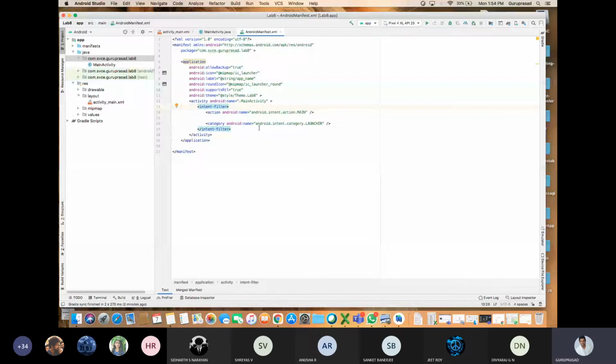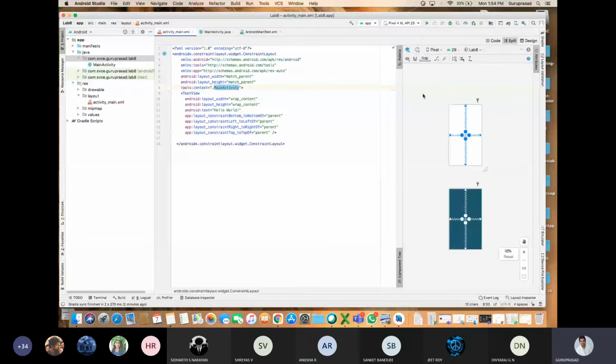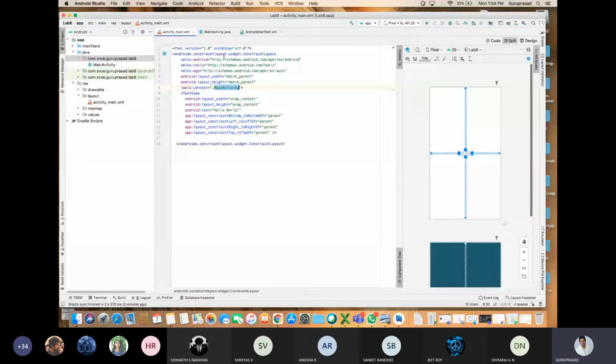I'll repeat. One is the XML file for your user interface, what you are seeing. Then the Java file, what should happen. Then the manifest file, which says which page is the main first page.